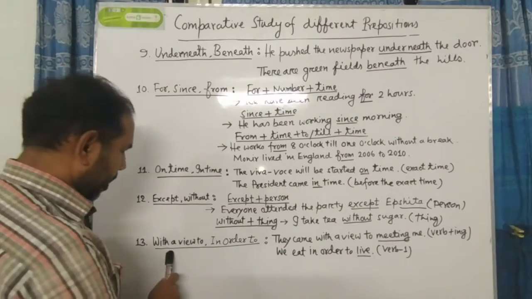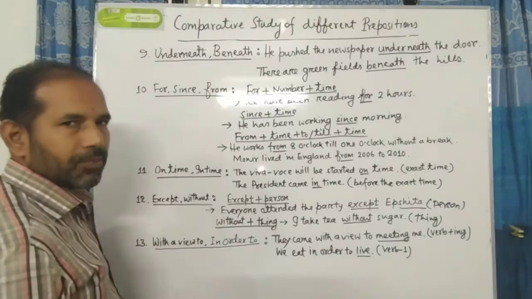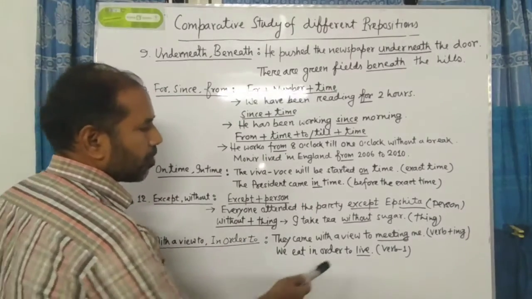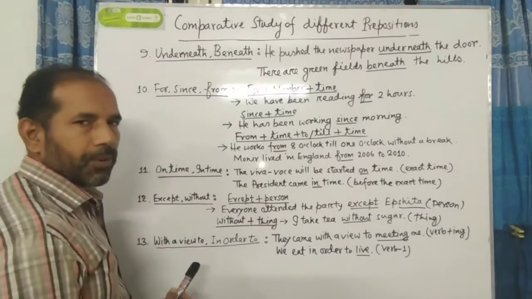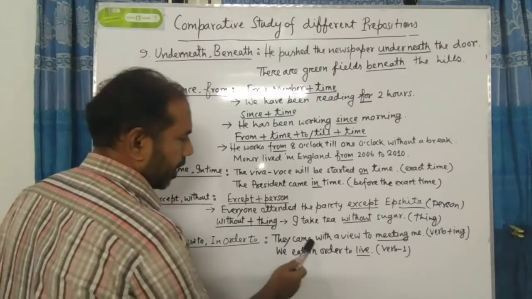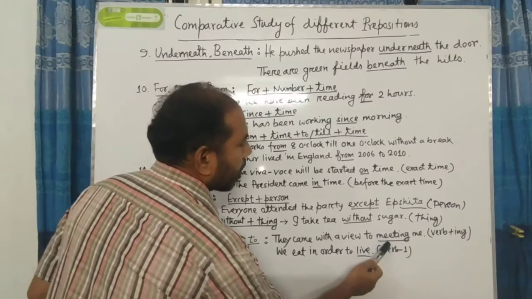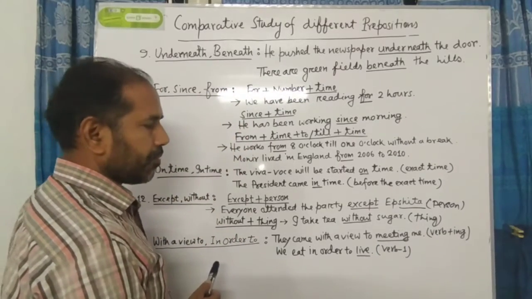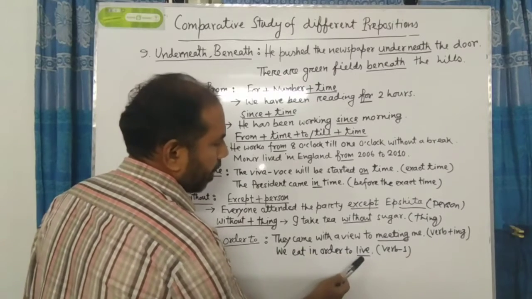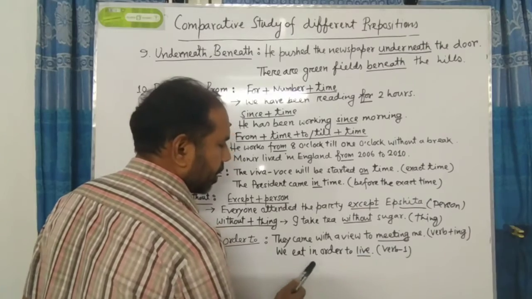After with a view to, we have to use verb plus ing. That is, we have to add ing after the verb. But after in order to, we have to use the base form or present form, that means verb 1. Please notice the example. They came with a view to meeting me. Here we see verb plus ing, meeting. But in another example, we eat in order to live. Here we see the present form, that is verb 1, after in order to.